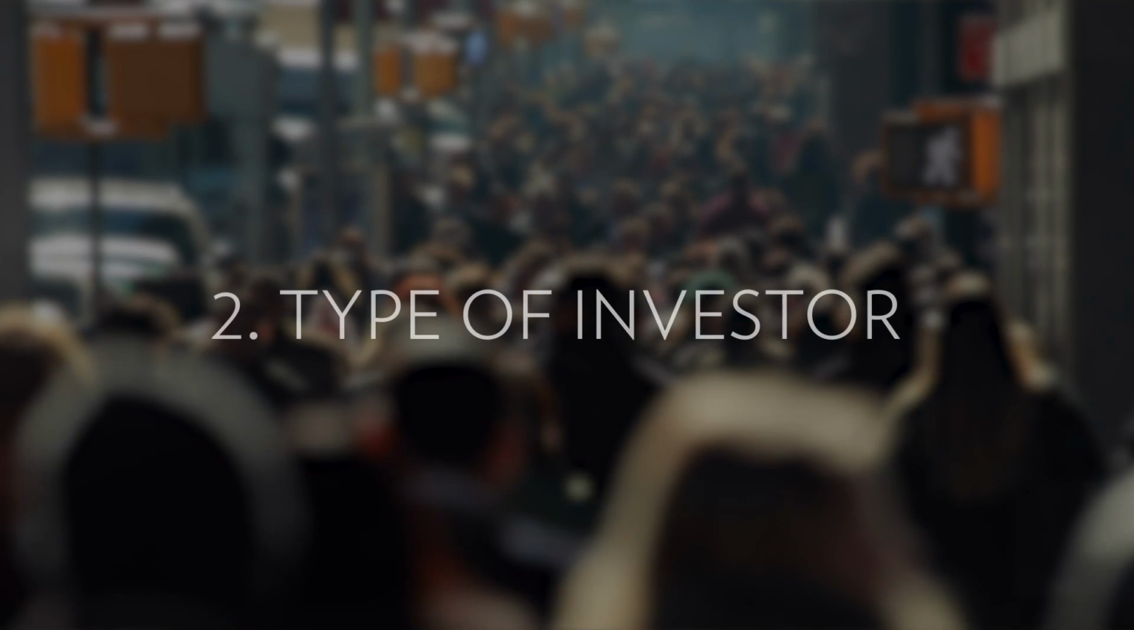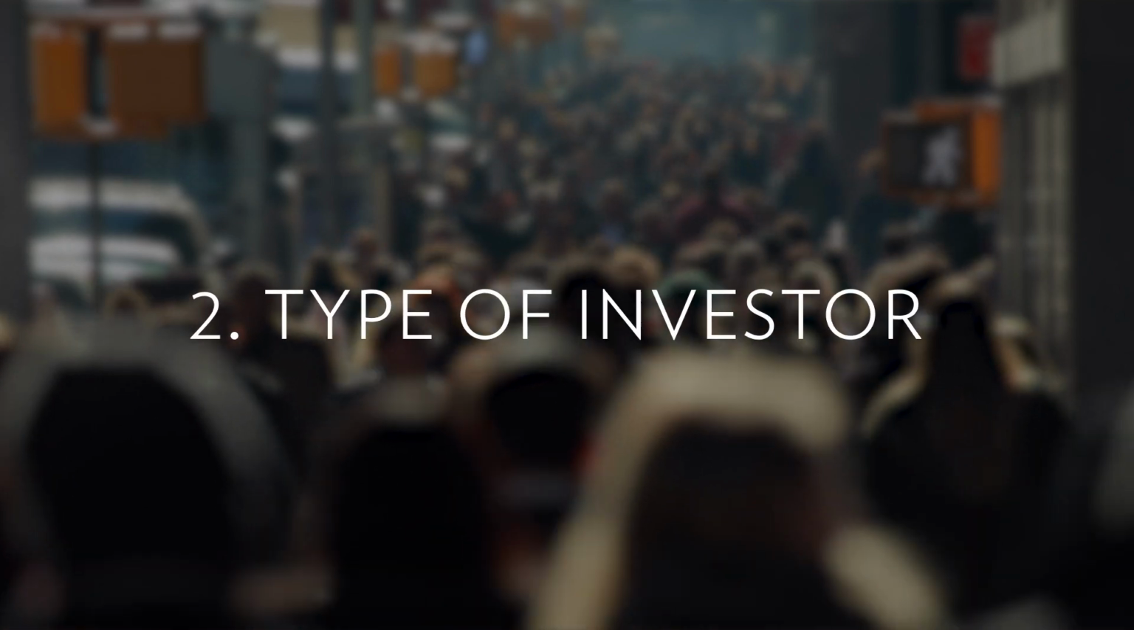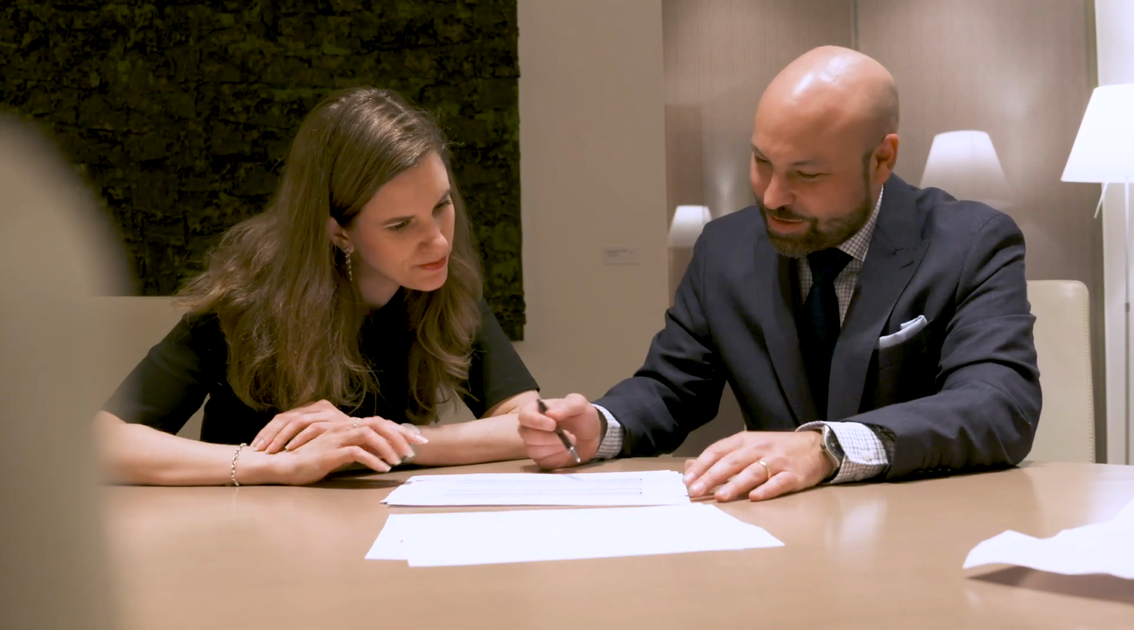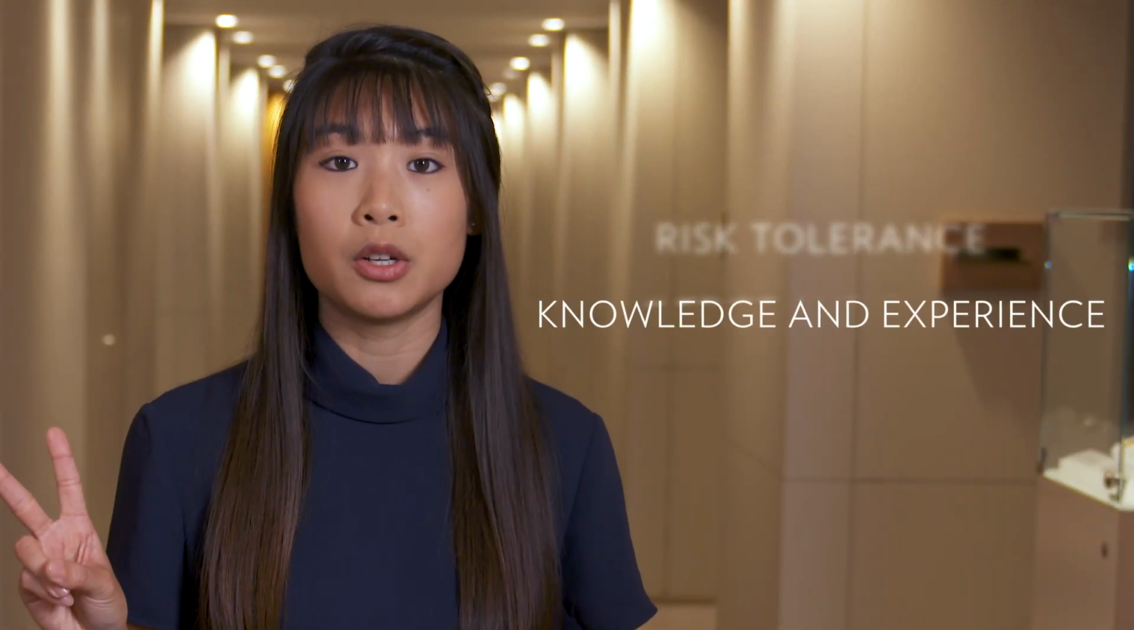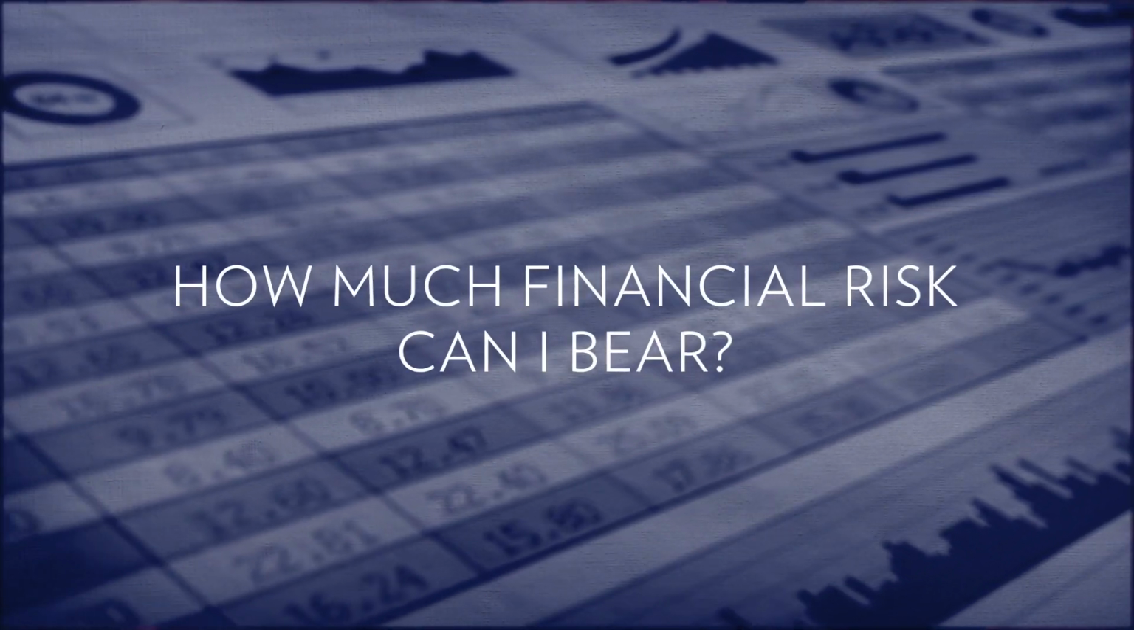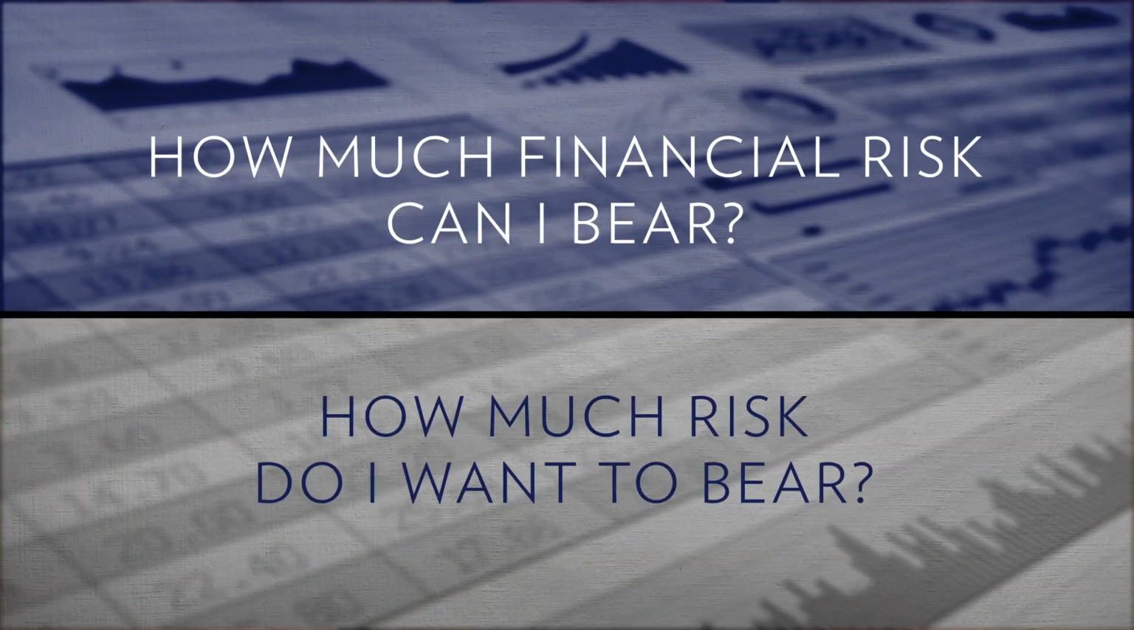Step 2, identify what type of investor you are. Depending on your overall objective, investment advisors typically define an investment strategy. The 2 most important aspects you should consider in this regard are 1, your risk tolerance, and 2, your knowledge and experience. Aspect 1 is all about determining your risk tolerance. Ask yourself 2 questions. How much financial risk can I bear? And how much risk do I want to bear?